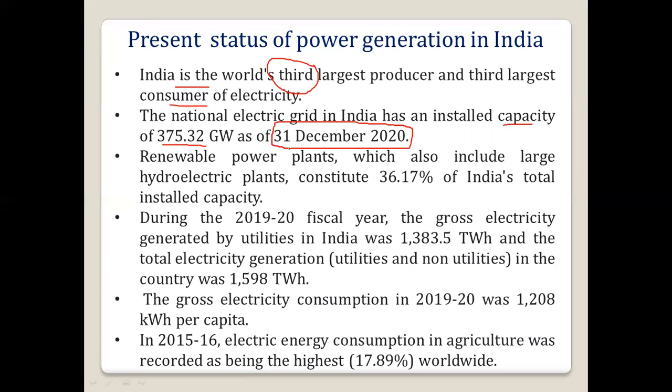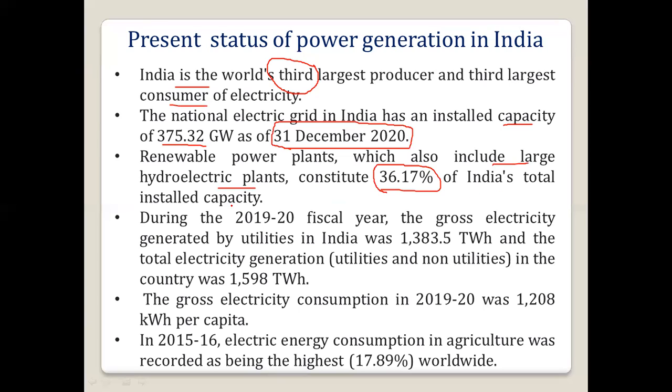This is the fresh data. And renewable power plants in India, which include hydroelectric power plants, constitute around 36.17 percent of India's